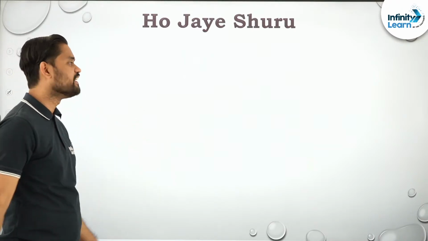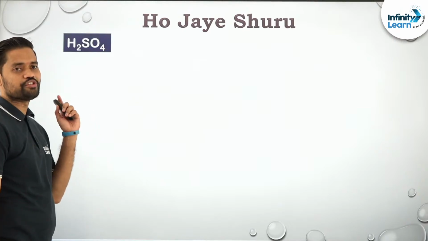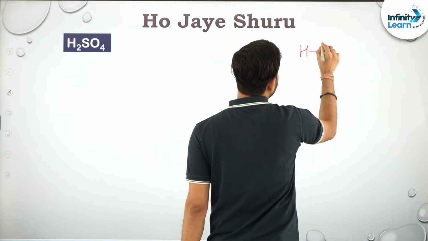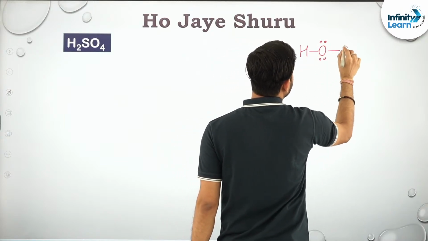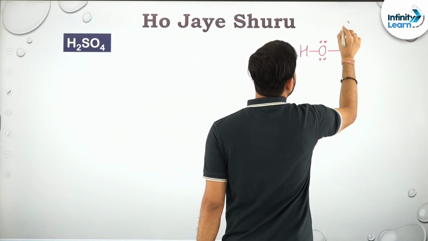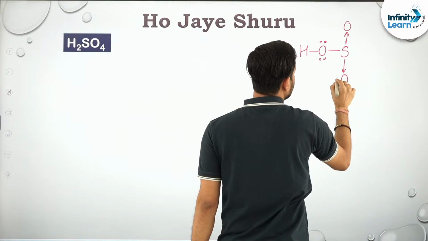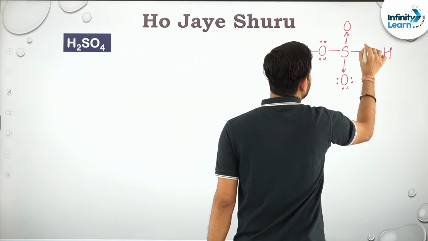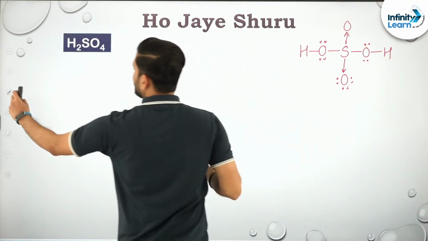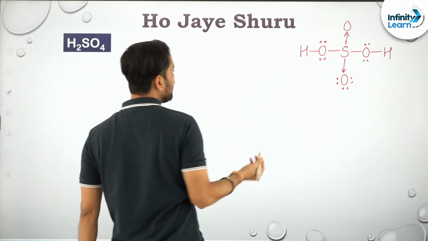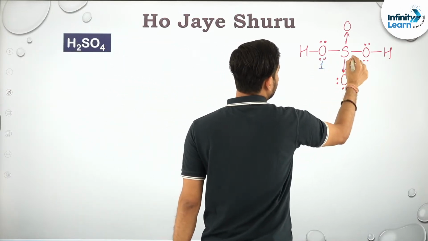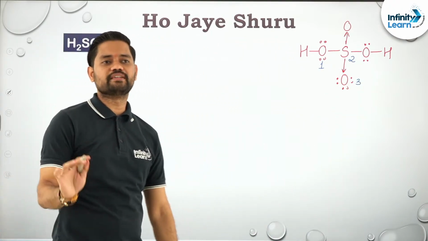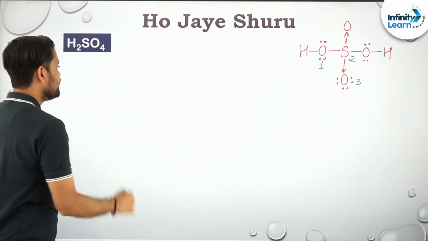So let's get started again. So let's start with one particular question, H2SO4, but this is not the question. I will make the question here. So the question is, let me draw the structure. Okay, so we need to calculate the formal charge on these atoms 1, 2 and 3, which are represented by 1, 2 and 3. We need to calculate the formal charge on these atoms. So let us start with the first one.